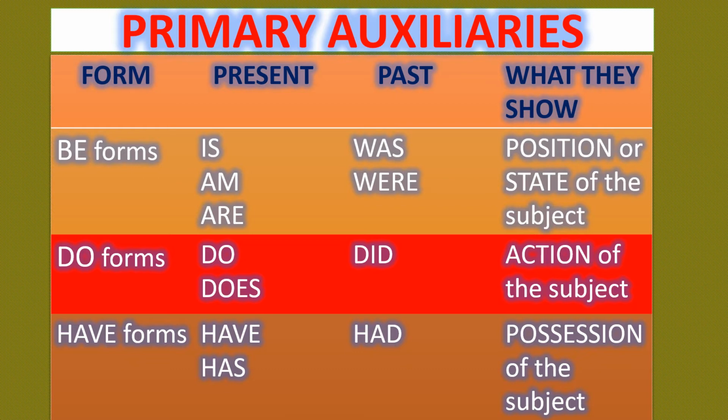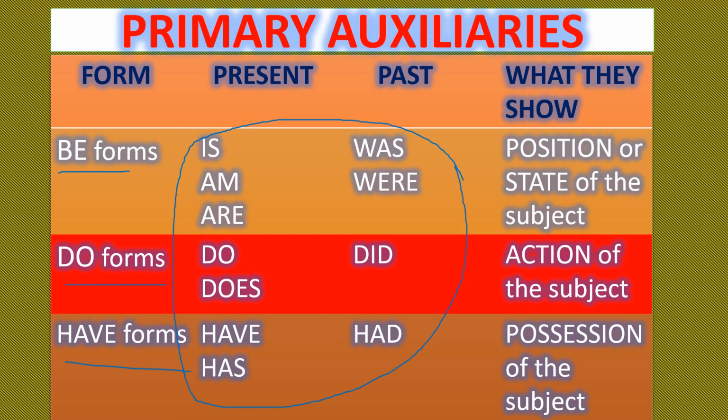What are primary auxiliaries? Primary auxiliaries are again three kinds. They are divided into three categories: be forms, do forms, and have forms. These are all primary auxiliary verbs.